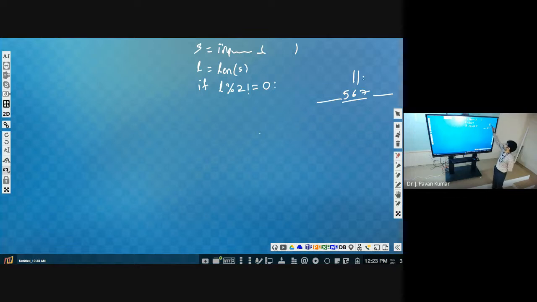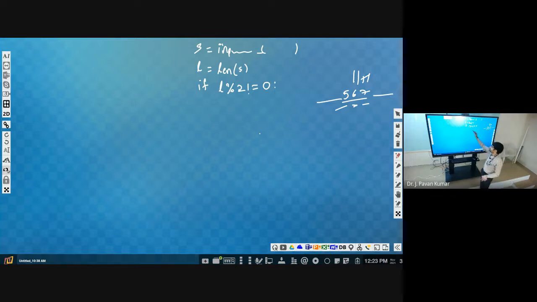Simply you could add 1 to it, then divide by 2. Then you will get 6, right? Whenever it is an odd number, that number plus 1 will definitely be even. So even divided by 2, we will definitely get a whole number. Then you take minus 1 and plus 1, that's it. Got it?